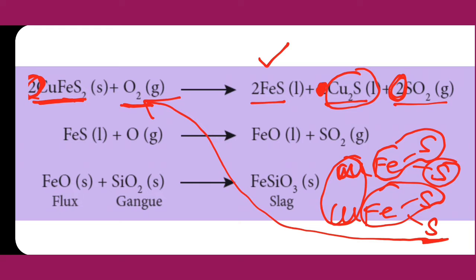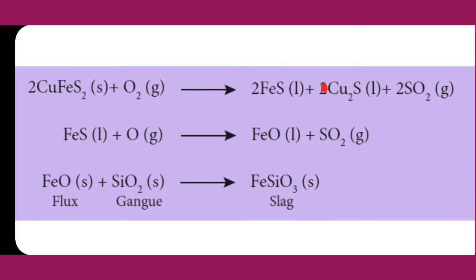Please listen carefully. Again I am going to explain. In this equation, 2 won't come here and 2 won't come here also, it was wrongly given. I am going to write CuFeS2 like this.